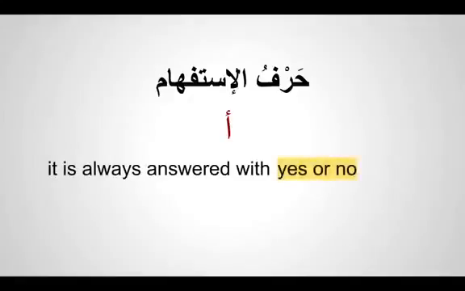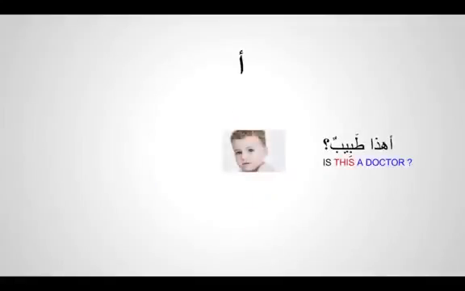And we learned yesterday that when you use a, it is always answered with either yes or no. Yes is called na'am in Arabic and no is called la. So let's practice quickly a little bit. If we say a hadha tabibun, is this a doctor? We say la, no. Hadha waladun, this is a boy.